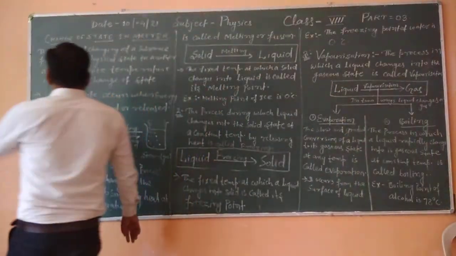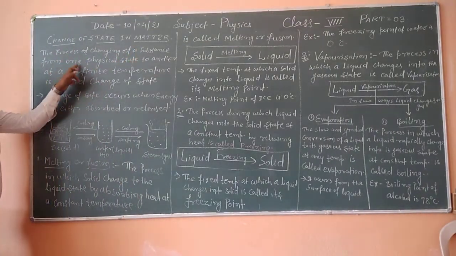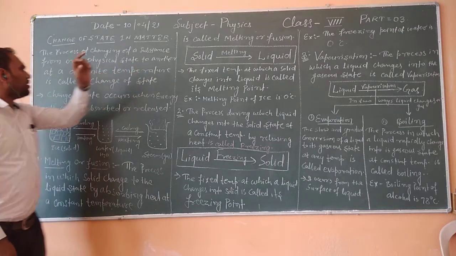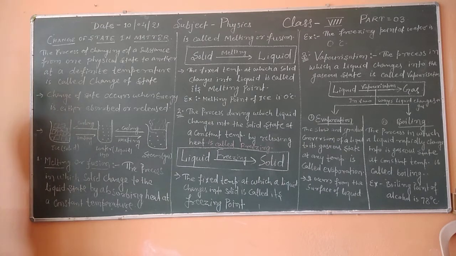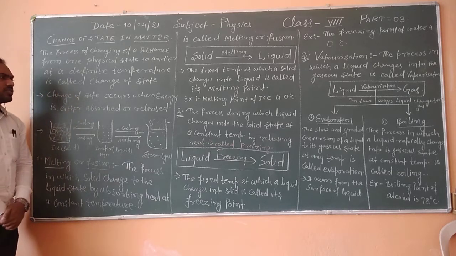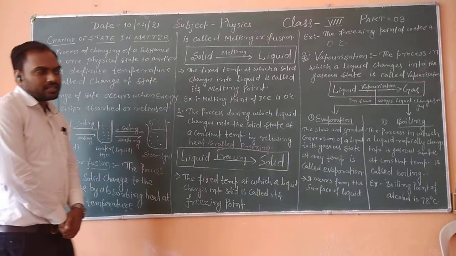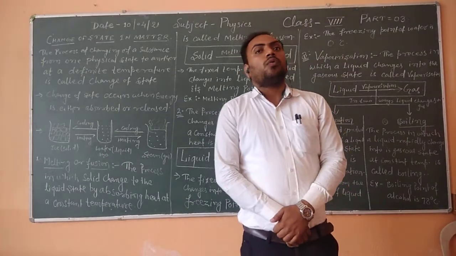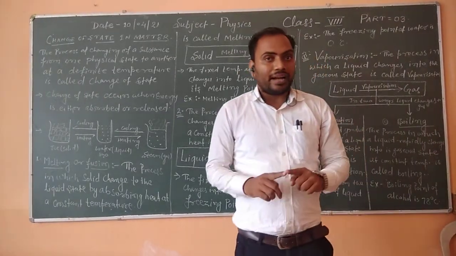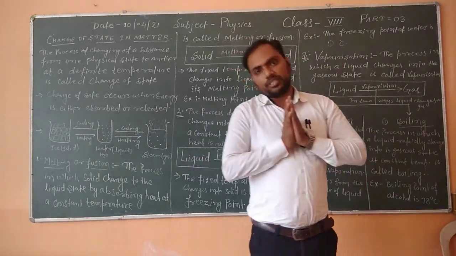The process of changing a substance from one physical state to another at a different temperature is called change of state. Change of state occurs when energy is either absorbed or released. Any matter will change its state only if it either releases energy or gains energy.